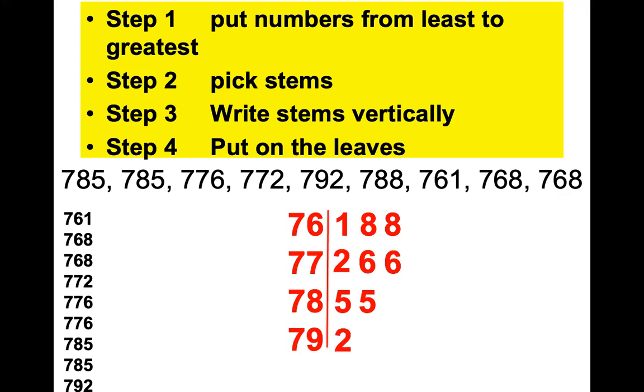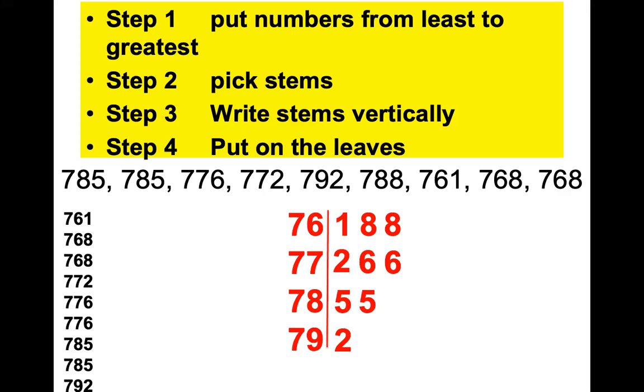Okay, so how long did it take me to do that? 4 seconds. No, I meant up to that process. A minute, right? The hardest thing is putting the numbers from least to greatest. That will take you the most time. It will take you longer to put the numbers from least to greatest than to make the stem and leaf plot.